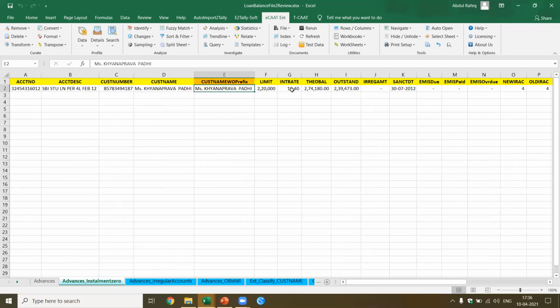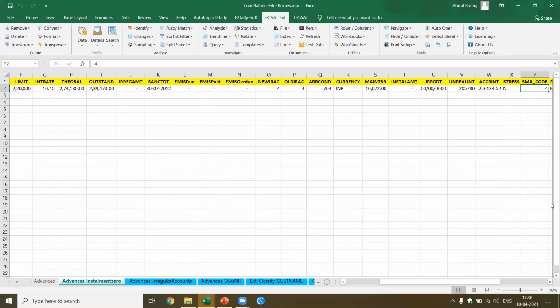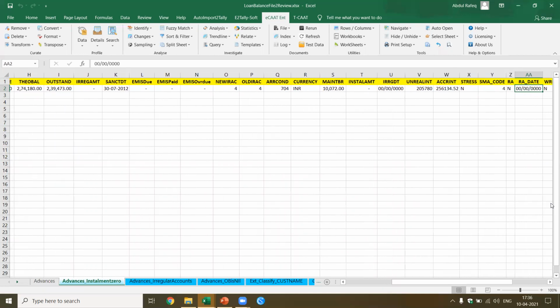Now, if you look at the status, the limit was 2,20,000. The opening balance was there. It looks like they have paid part of the amount, 2 lakh. Yeah, most of the amount they've actually paid. It was sanctioned on 30th July 2012. Now it also gives you the IRAC norms. I'm not sure about the IRAC norms. Based on this, you should know whether this is an NPA or it's already cleared. Stress no, which means I think it is already cleared.